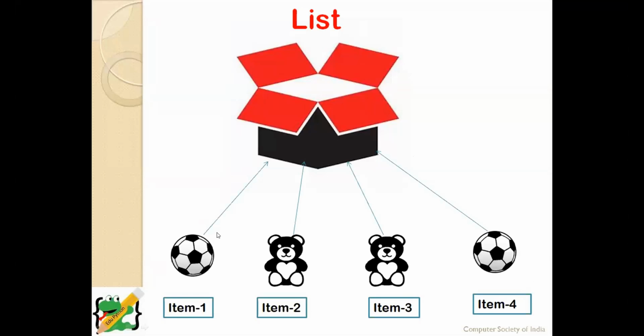And here you can see a ball is one type and a teddy bear is another type. We can consider one as an integer type and the other as a string type. So a list can also store different data types.